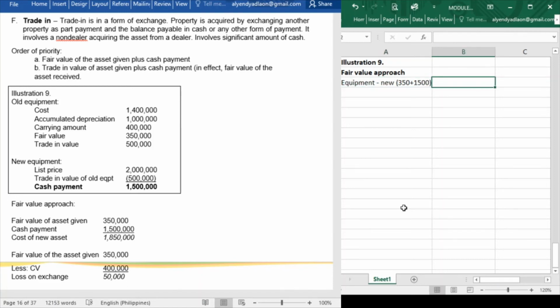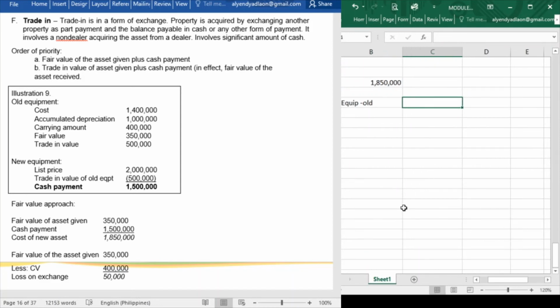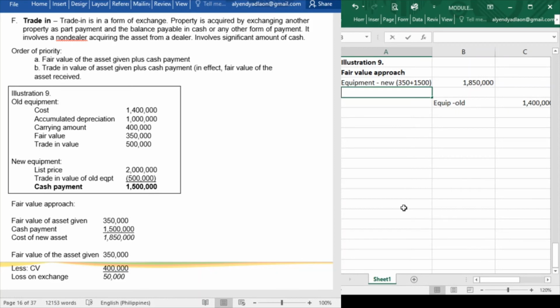And so for the equipment new, that is 350 plus 1,500, we will record 1,850,000. And after that, class, we will cancel our old equipment. So we have equipment old, 1,400,000, and of course, cancel the related accumulated depreciation of 1 million.